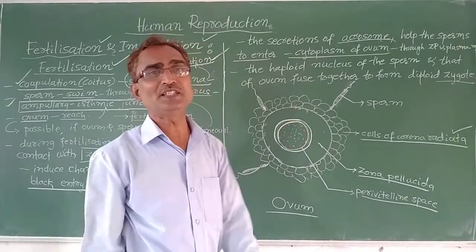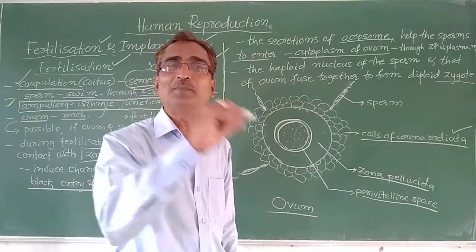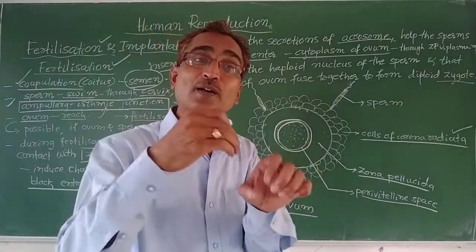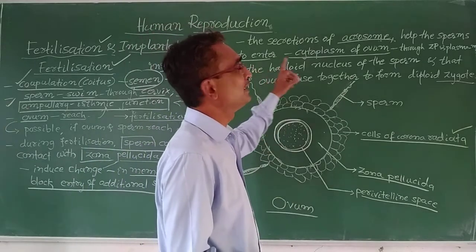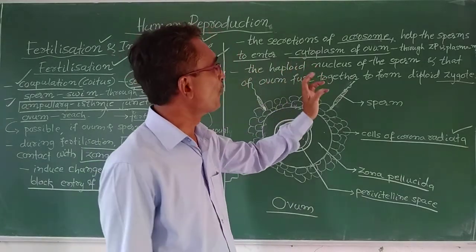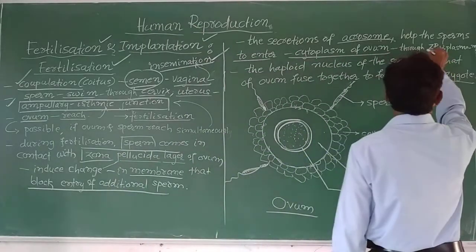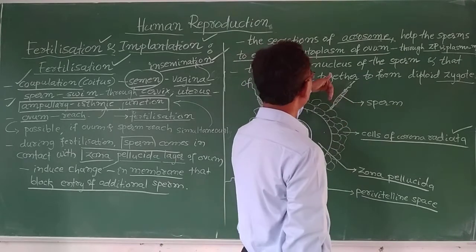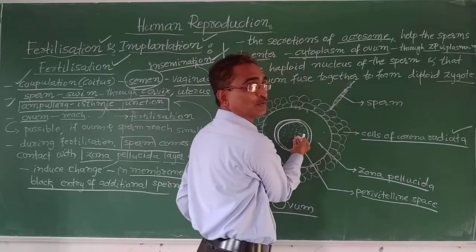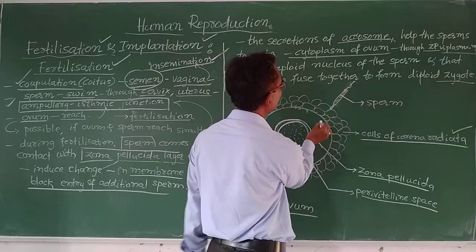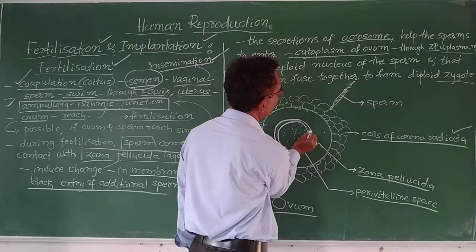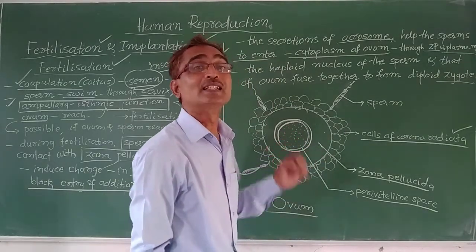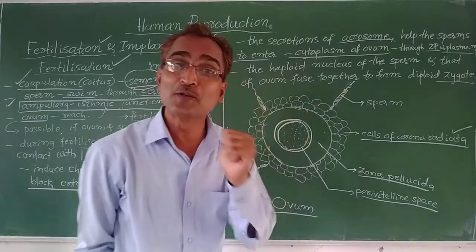So the secretions of this acrosome, which contain so many enzymes, help the sperm to enter the cytoplasm of the ovum through the zona pellucida and the plasma membrane. So this sperm will enter the cytoplasm of the ovum by passing through this zona pellucida and plasma membrane, with the help of the secretions of the acrosome.